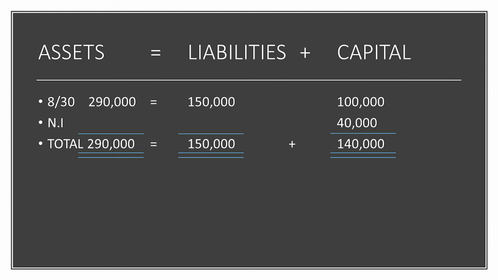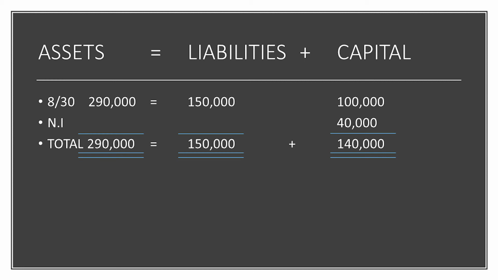So, let's go back now to our accounting equation, posting the net income in order to reflect it in the equation. As our rule, the net income will be added to the capital account. Since our capital before is 100,000 and we have now a net income of 40,000, our total capital after adding the net income is now 140,000.